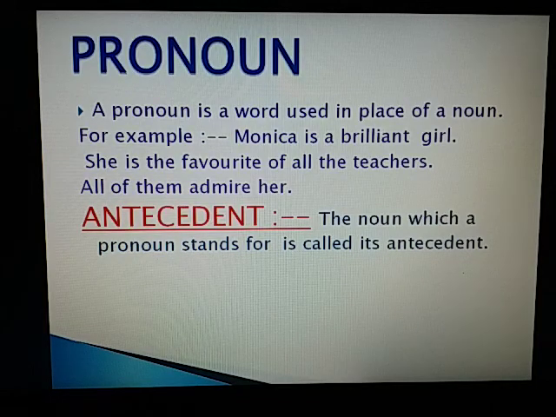Antecedent. The noun which a pronoun stands for is called its antecedent. In the example given above, the noun Monica is the antecedent of the pronouns she and her. The noun teachers is the antecedent of the pronoun them.